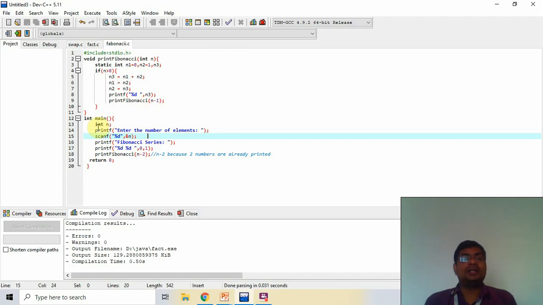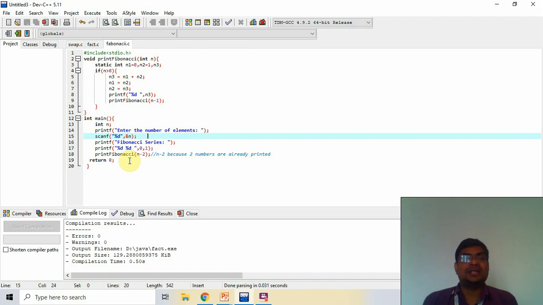So here is the int main. In this we ask for the number of elements of the Fibonacci series, and we read the number. After that we print the Fibonacci series, and first we print 0 1 directly. After that we print n3, and we call the function with n minus 2. Why n minus 2? Because the first two elements I print directly.